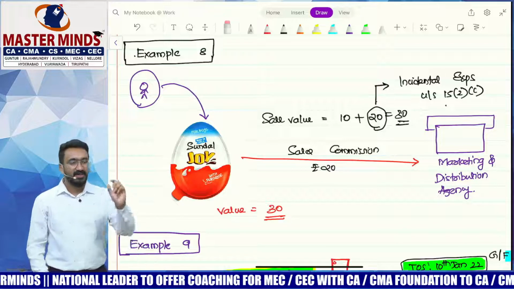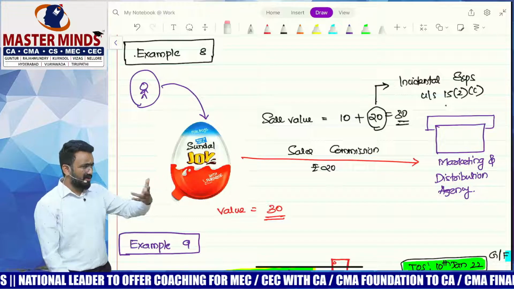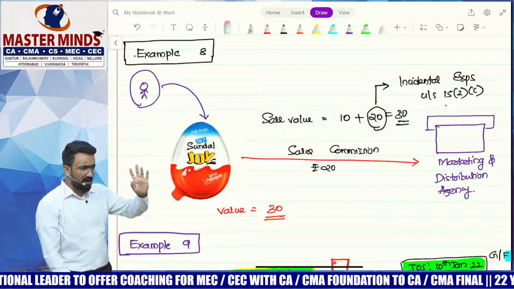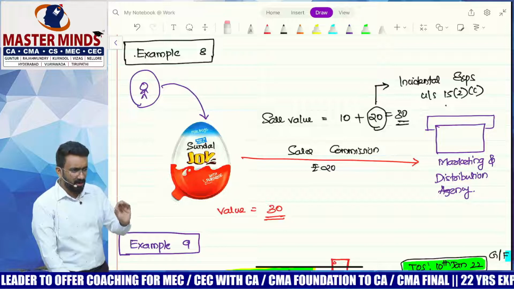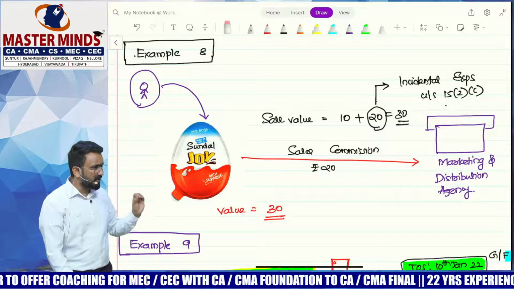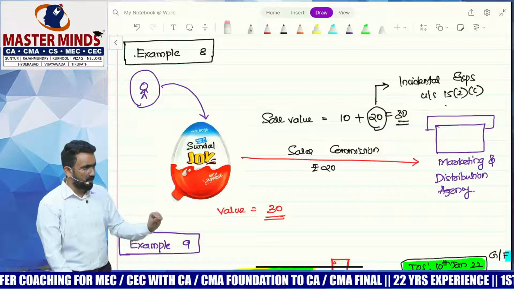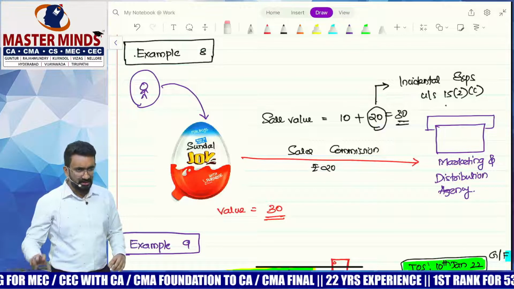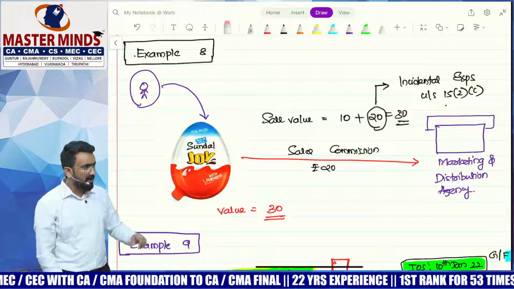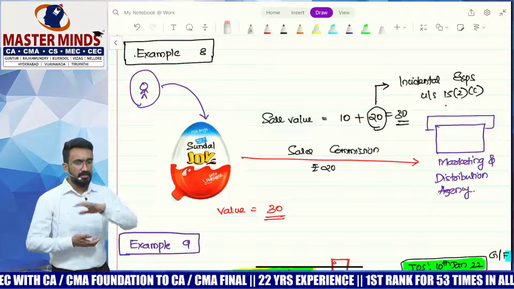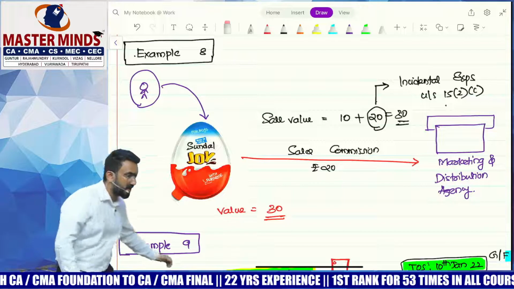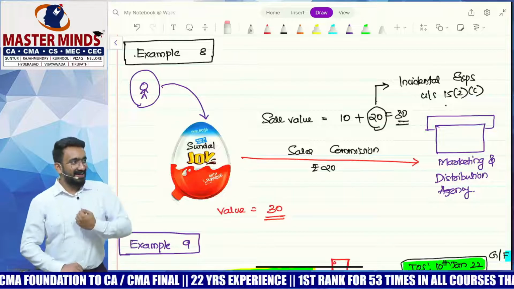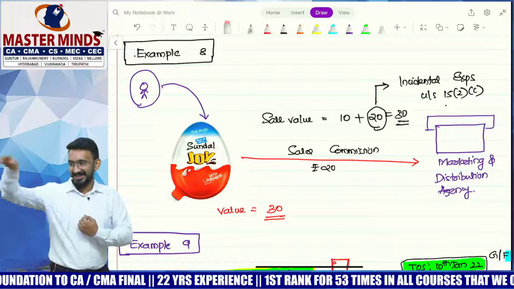Inducing the marketing only. Now suppose I'm creating it, everything else must be marketing cost for them. It's such a popular product that you would find it in every supermarket, kept at the right spots. Like in the chocolate segment, it's down because the little ones will not be able to access. On the billing counter, it's on the top because at the time of billing, you'll take this fellow, put it in your hand, then he'll be seeing Kinder Joy.